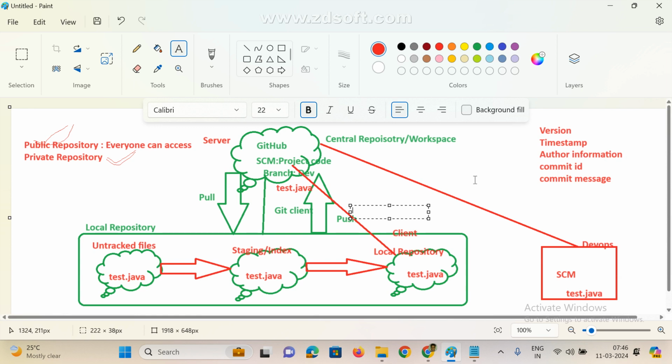A lot of things we can do here, and the main purpose is history and version tracking. We can also provide some task management, create tasks, implement some CI integration as well, provide access level control for users, create branches and create repositories. So these are the main advantages of GitHub.